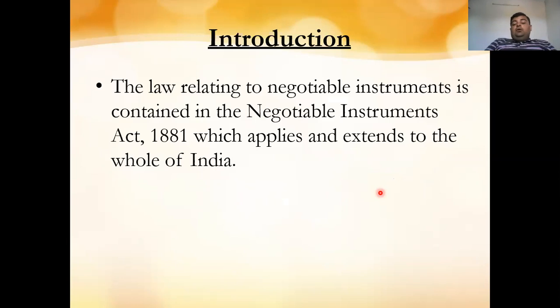The law related to negotiable instruments is contained in the Negotiable Instruments Act, 1881, which applies and extends to the whole of India. So this is the act applicable to the whole country. In this act, we will discuss three types of negotiable instruments which are in our syllabus. First, the promissory notes. Second, the bills of exchange. Third is the check. So there are only three types of negotiable instruments which we have to study.